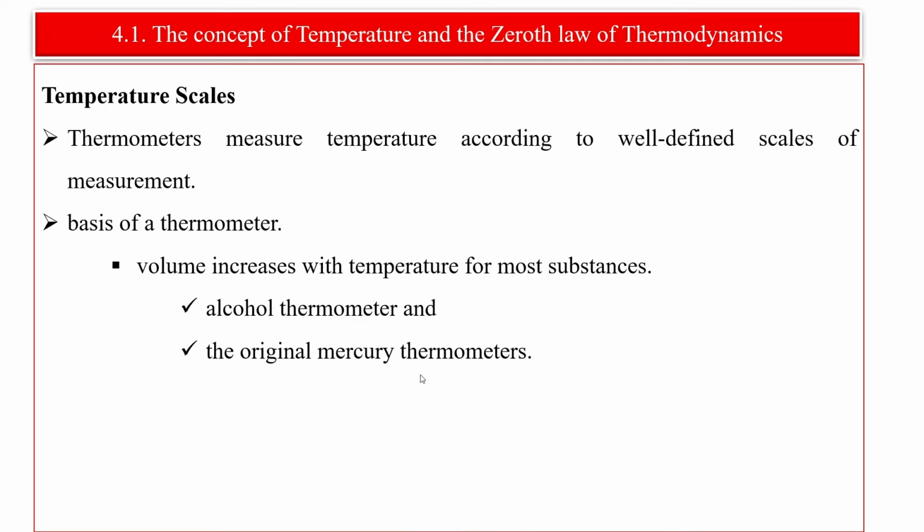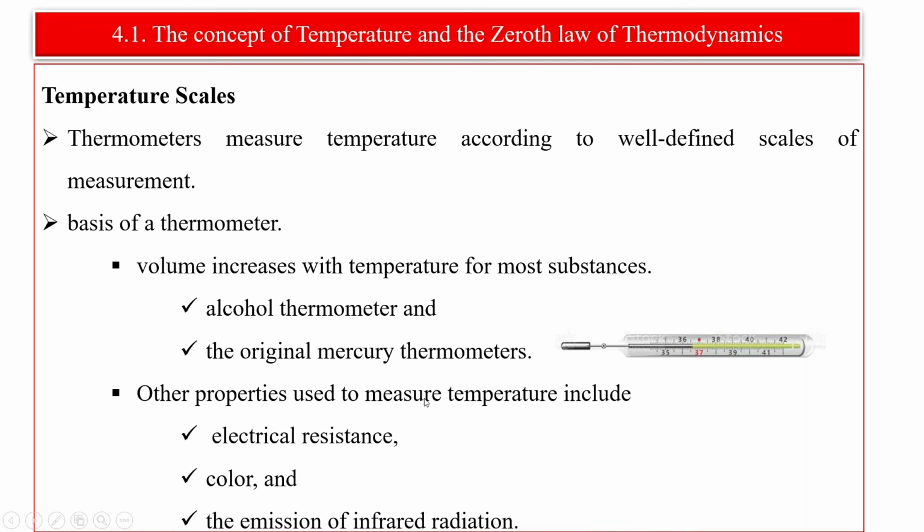The liquid that we use inside the thermometer is mercury. Sometimes it's possible to use alcohol. Here is a picture of a mercury thermometer. When this mercury gets heat or energy, there is an expansion of this fluid. With that, it's possible to measure the change in temperature.